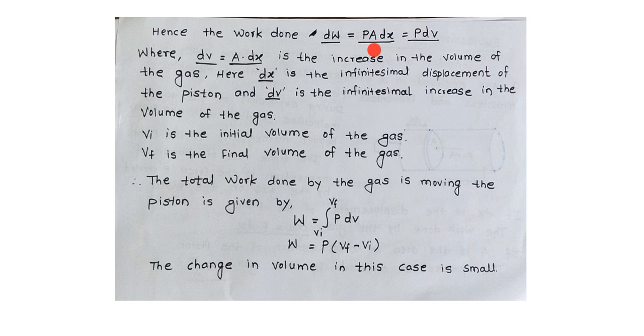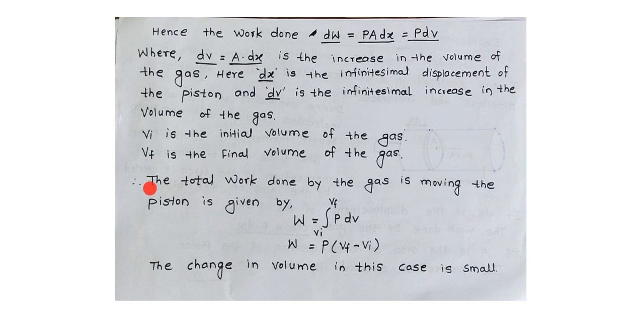Now A into dx is the increase in the volume. We will get P into dV, where dV equals A into dx is the increase in the volume of the gas, and dx is the infinitesimal displacement of the piston, a very small displacement, and dV is the infinitesimal increase in the volume of the gas. Now consider Vi is the initial volume of the gas and Vf is the final volume of the gas.